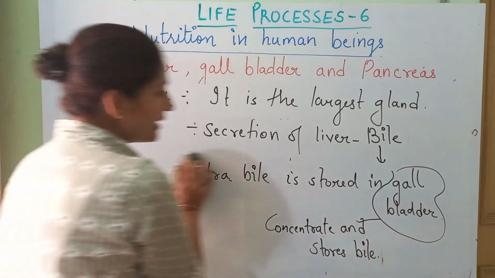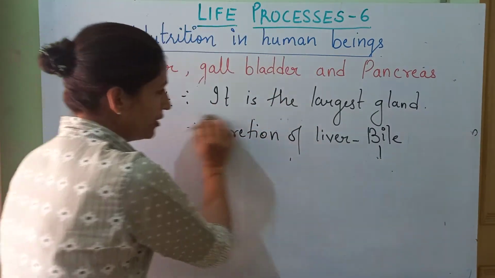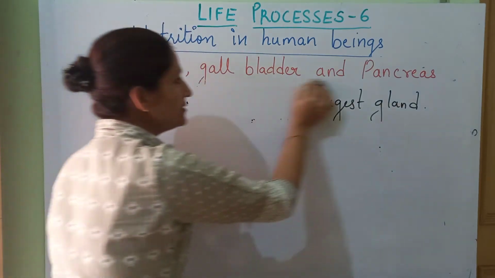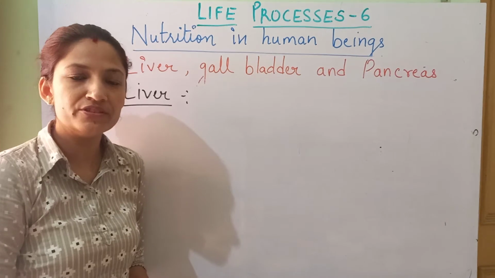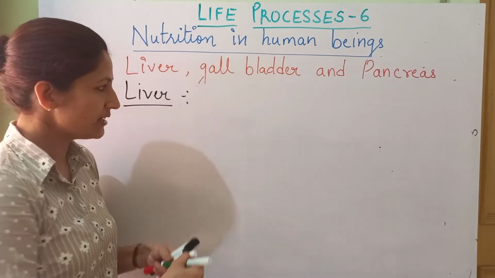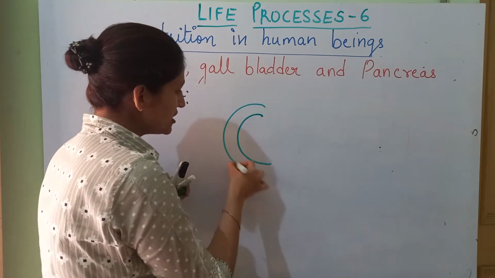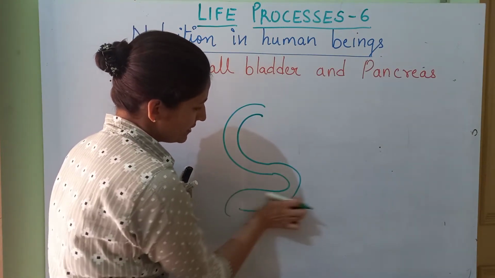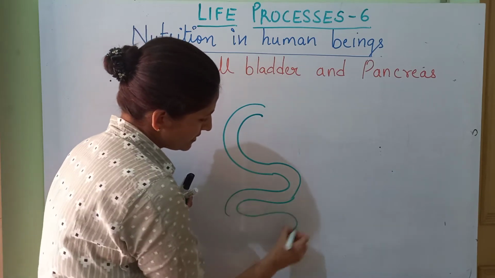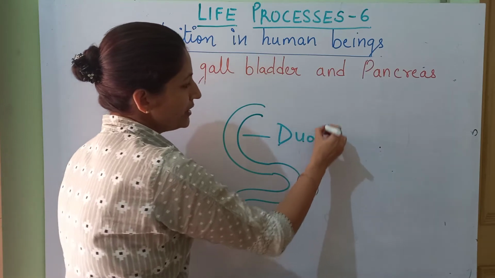Now it's not like that the food will come to the liver for the process of digestion. No. Liver is going to secrete the bile into the duodenum part of the small intestine. Just below the stomach, there is this J-shaped structure, which further proceeds into the small intestine. तो ये small intestine का first part है which is termed as duodenum.